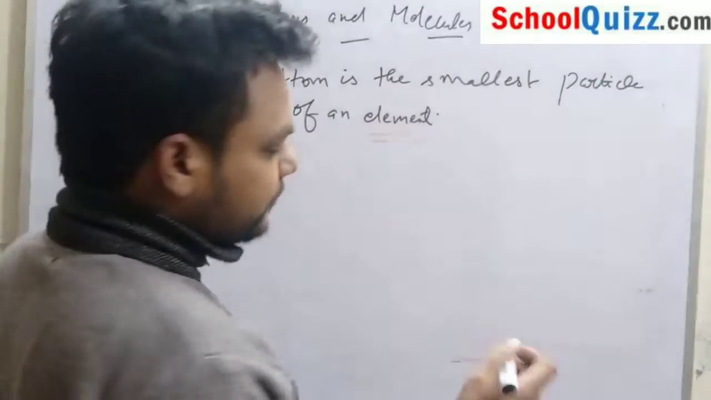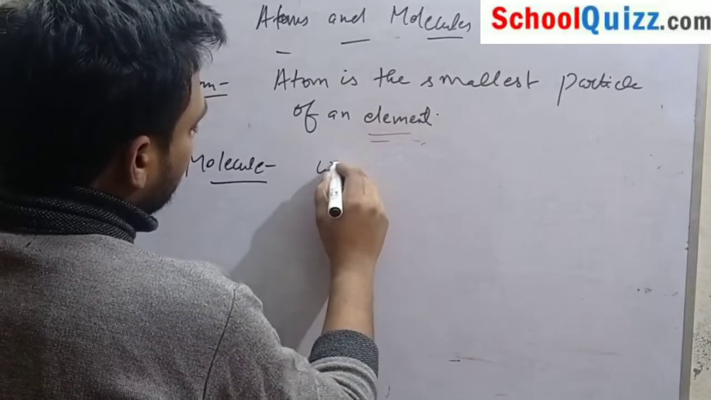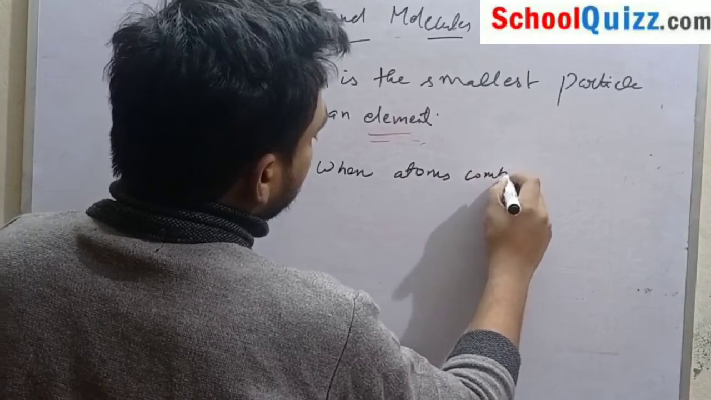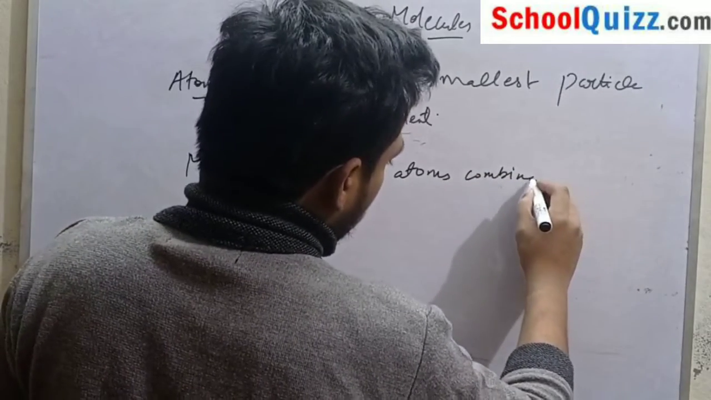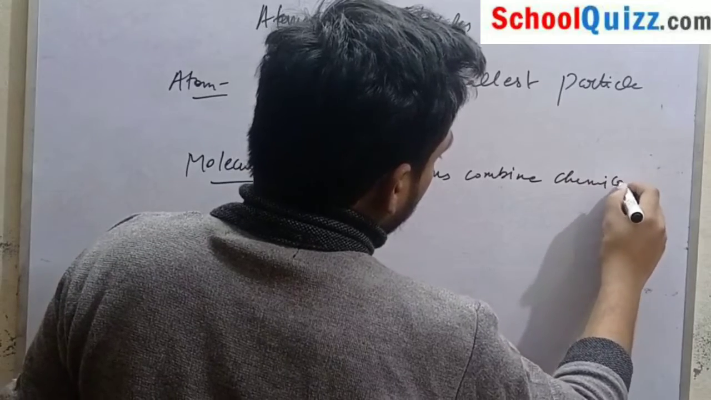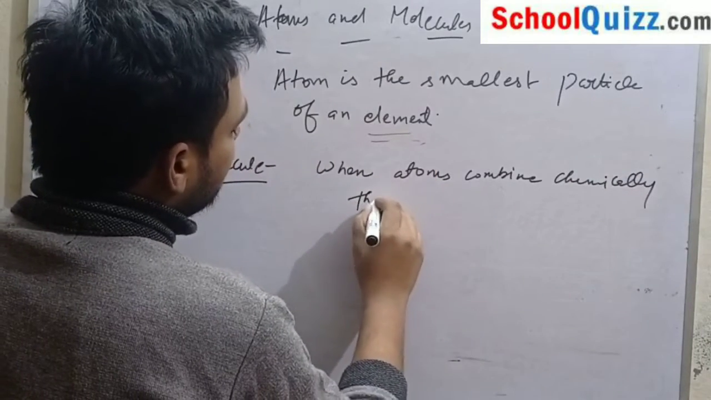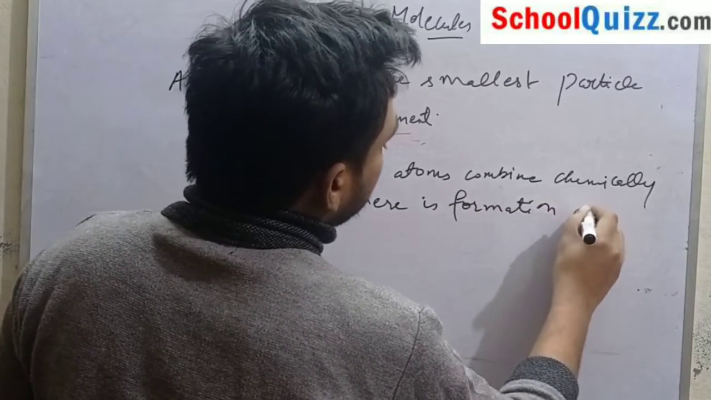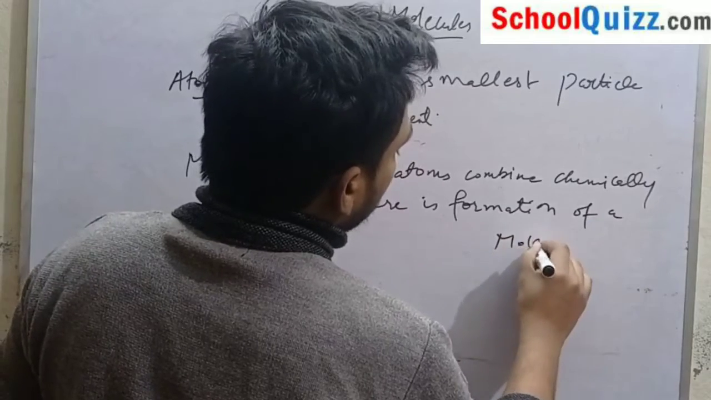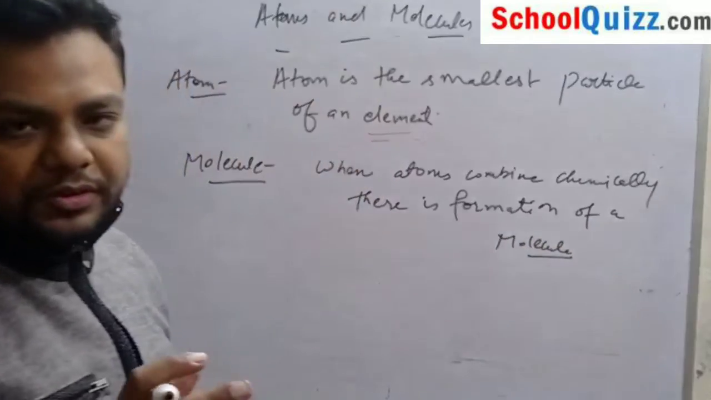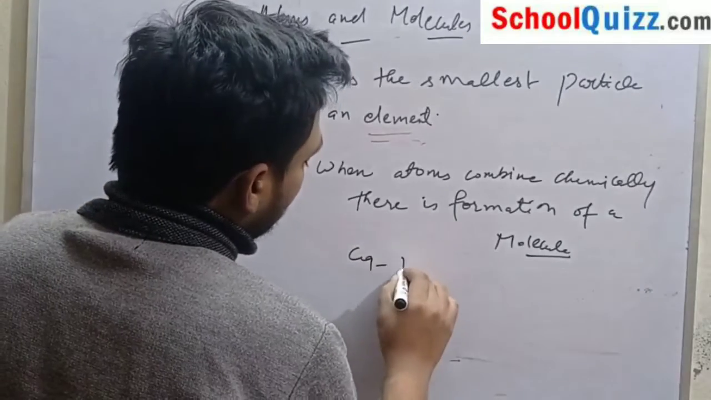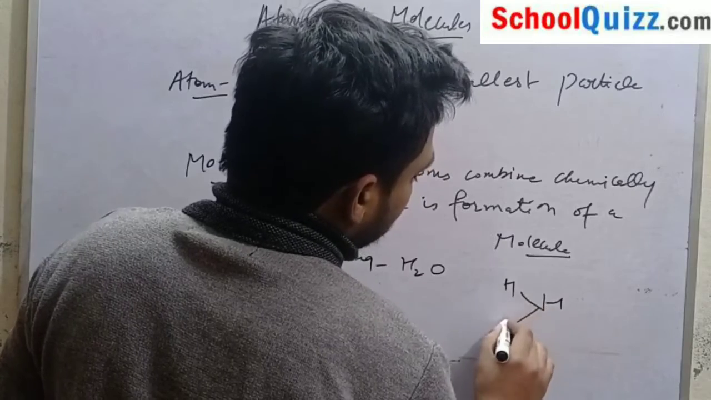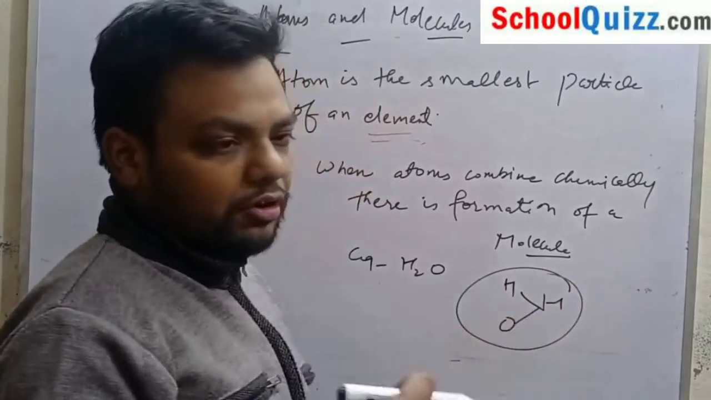What is a molecule? When atoms combine chemically, there is formation of a molecule. For example, if we take water, there are two atoms of hydrogen and one of oxygen, and this all is a molecule.